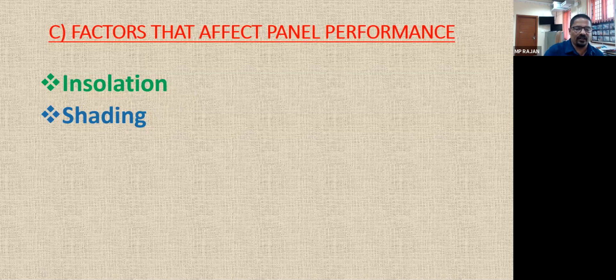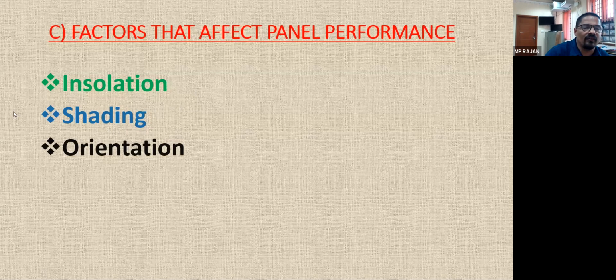And the orientation. We know the Earth is 23.5 degrees inclined to the polar axis. If you check the north and south with a magnet, you will get a magnetic north and south. So there are two north and south: one is magnetic north and south, one is geographical north and south. If you are using a compass to find the north-south direction line, this is not the actual north-south in terms of the solar radiation.